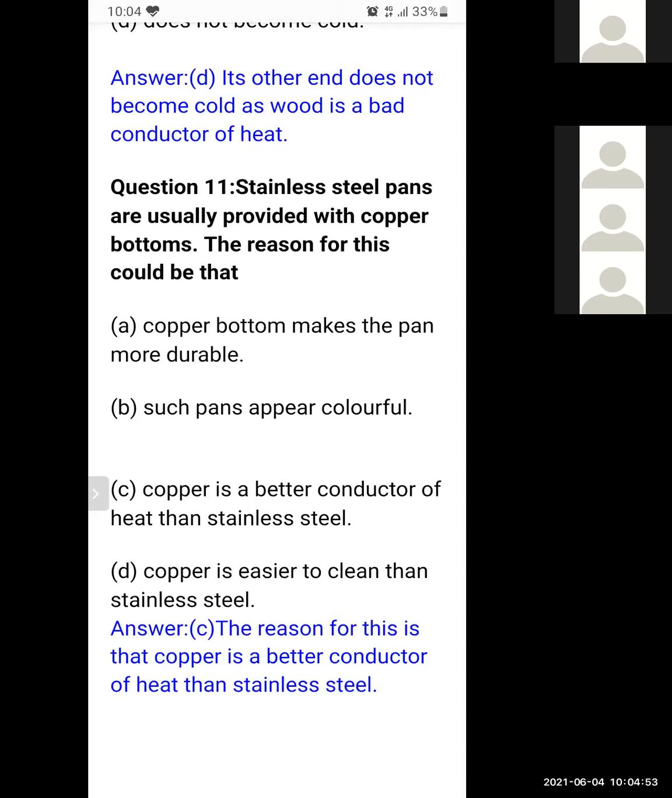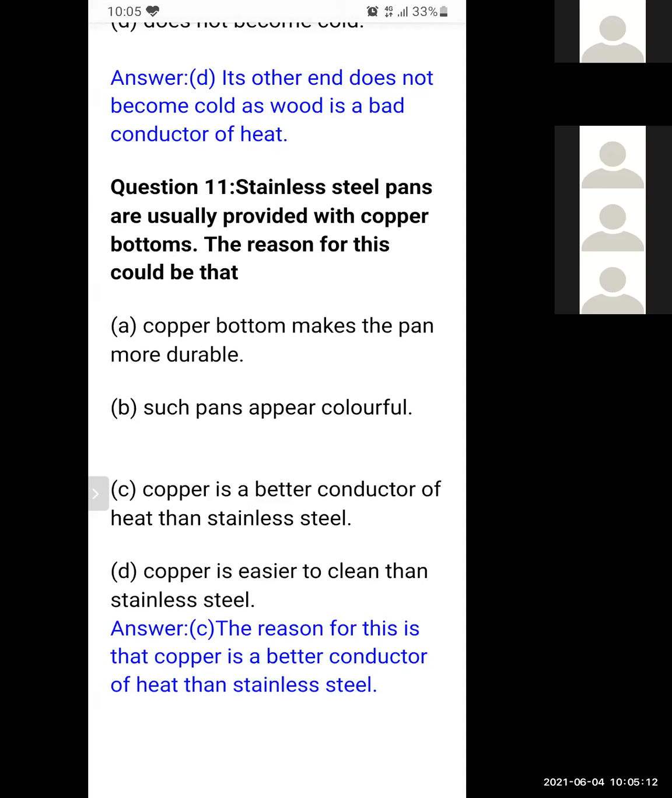Copper is a better conductor of heat than stainless steel. Yes, this is the reason. Although both are good conductors, copper and stainless steel, copper is the better conductor. It will conduct more heat. It will transfer more heat. That is why the bottoms of stainless steel pans are provided with copper.